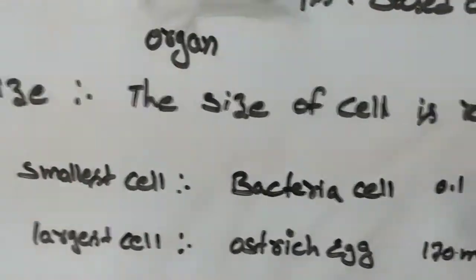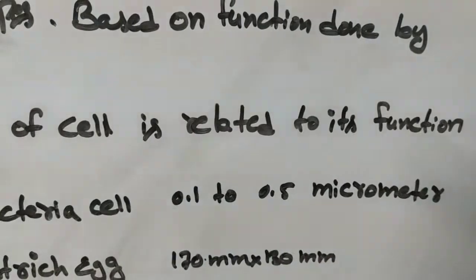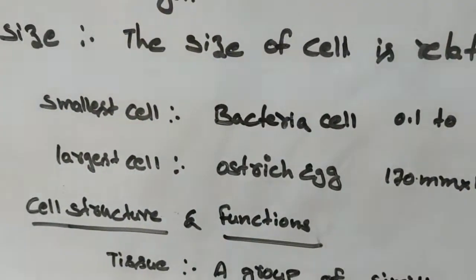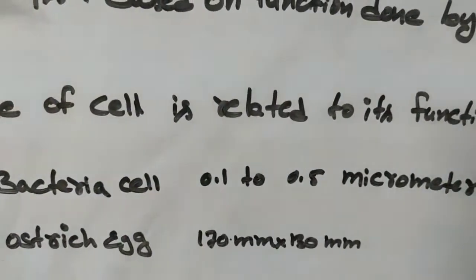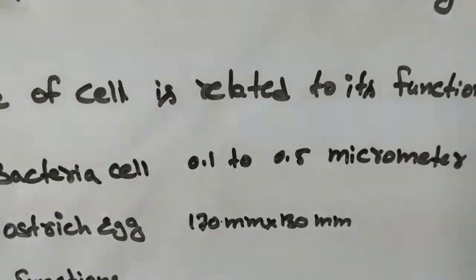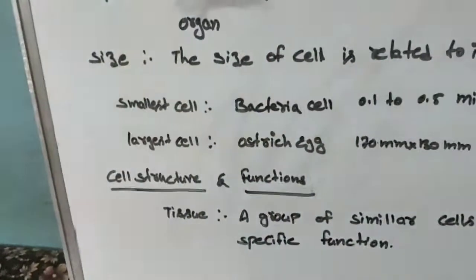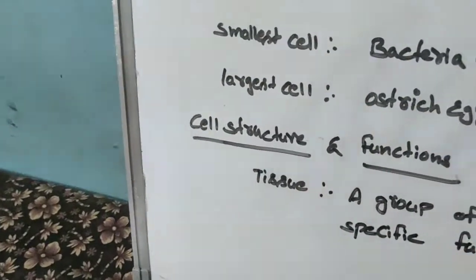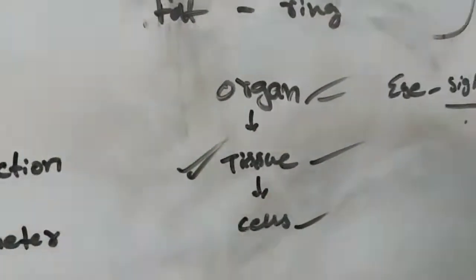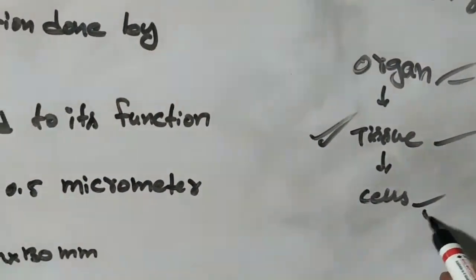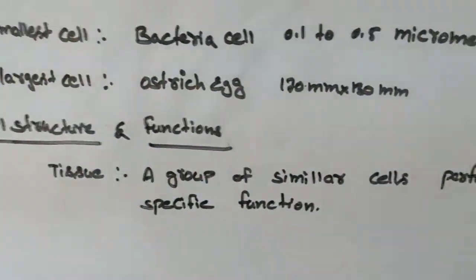So the smallest cell is the bacterial cell, which ranges from 0.1 to 0.5 micrometer, and the largest cell is the ostrich egg, which measures 170 mm by 130 mm. So now coming to the cell structure and functions. Okay, so now we saw what the organ function is, and the same function the cell will also have. Before studying the cell structure, let's see one more time.